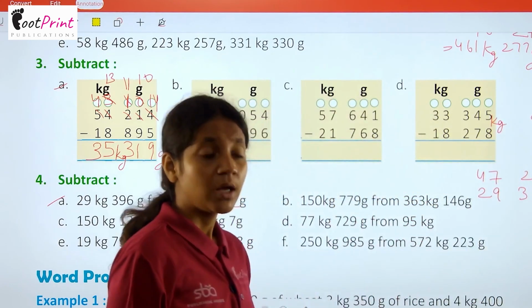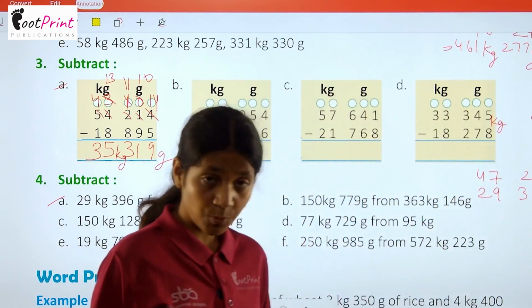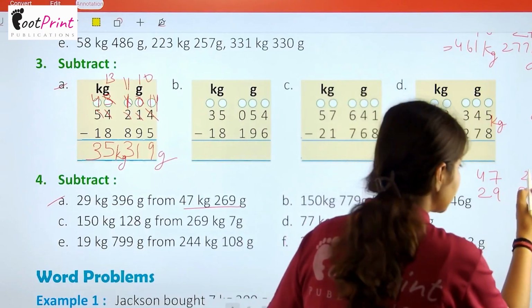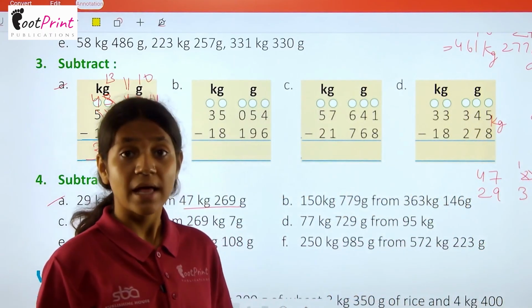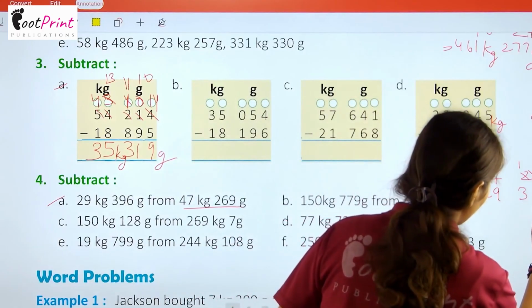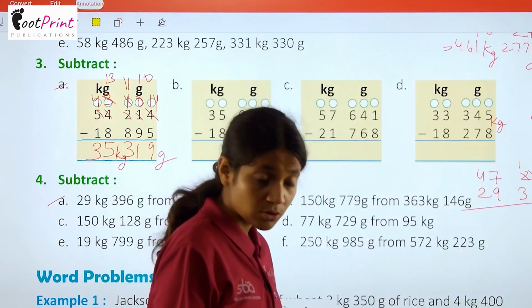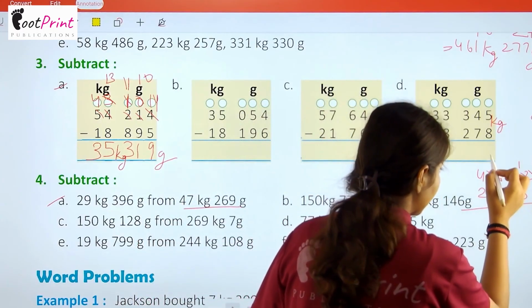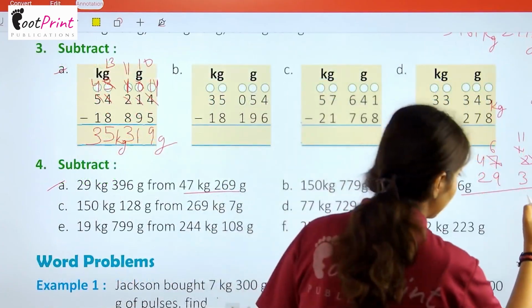Okay. Now 9 minus 6 is 3 and 6 minus 9 is not possible. So we will make this 6 as 16 by taking carry from the 2 place. It will become 1. Now 16 minus 9 is 7. Now 1 minus 3 is not possible again. We will make this 7 as 6 and this will become 11. 11 minus 3 is 8.